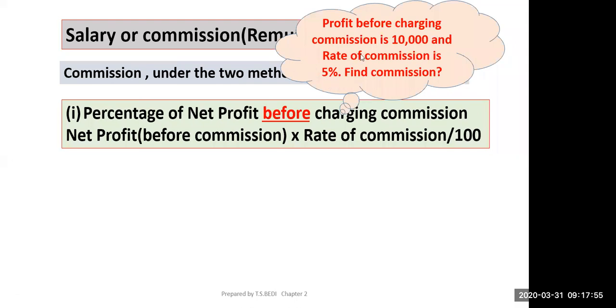Profit before charging commission is 10,000 and rate of commission is 5%. Find the commission. What should be the commission? Vansh? 500. Simple, you will find it at the rate of 10,000 into 5 by 100.